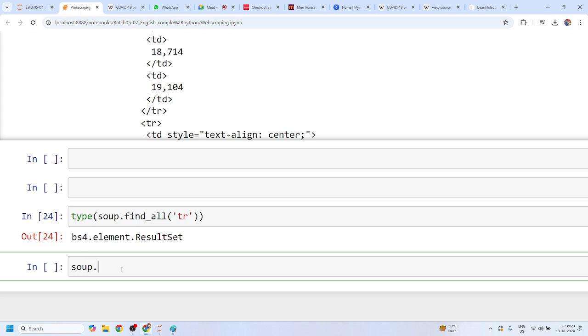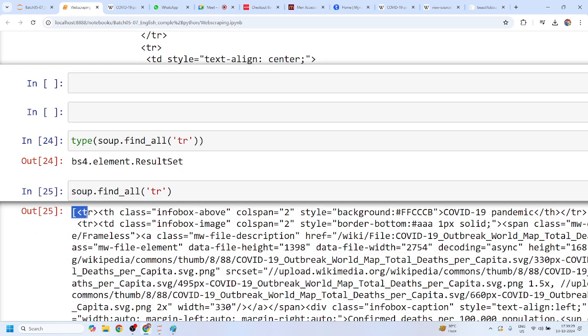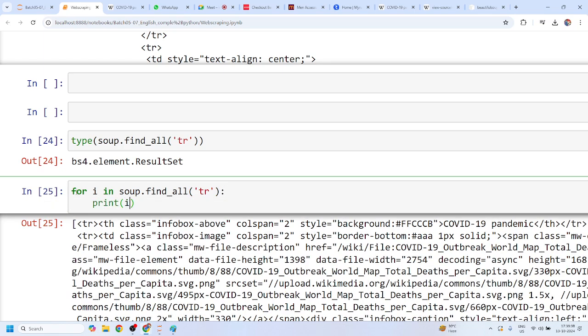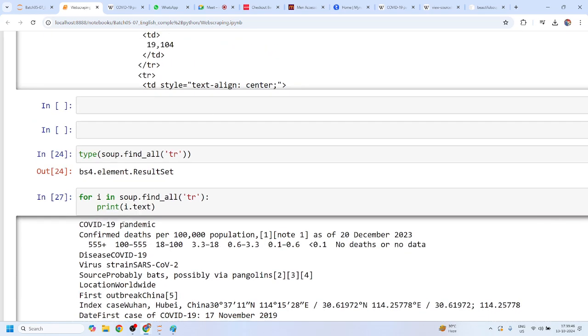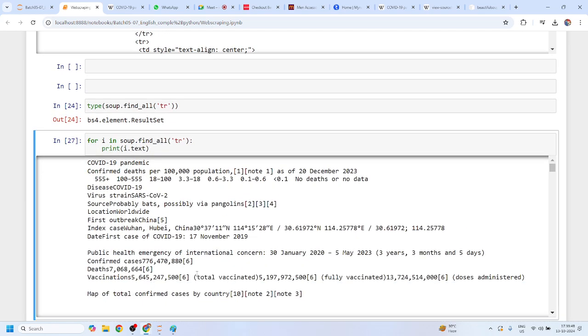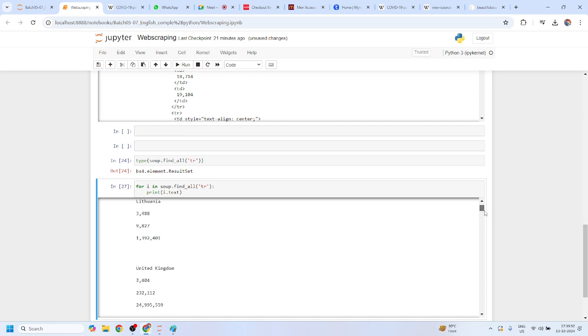Again, I'll show you the same soup.find_all, and I'll say tr tag, and here you are seeing that this tr tag is inside this list. Yes or no, Mohit? So candidate, you can just simply run a for loop over this list, and if you try to print this i, this is nothing but all the code. And if you try to fetch the data inside this code, you can just simply say i.text. i.text will give you all the data inside these tags. Shivani, any doubt? Mohit?